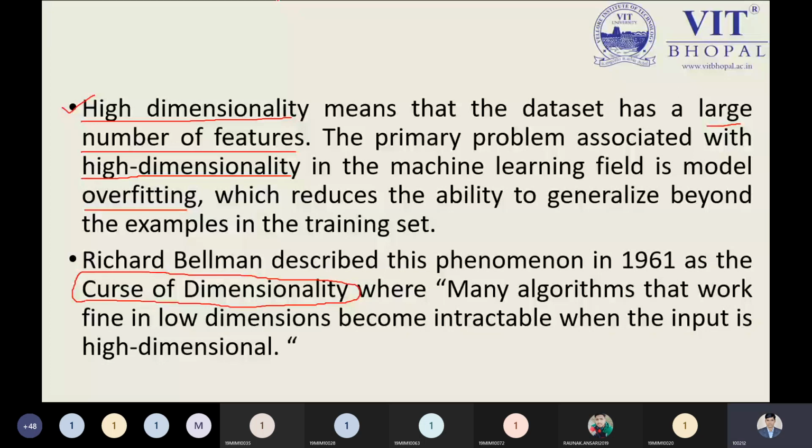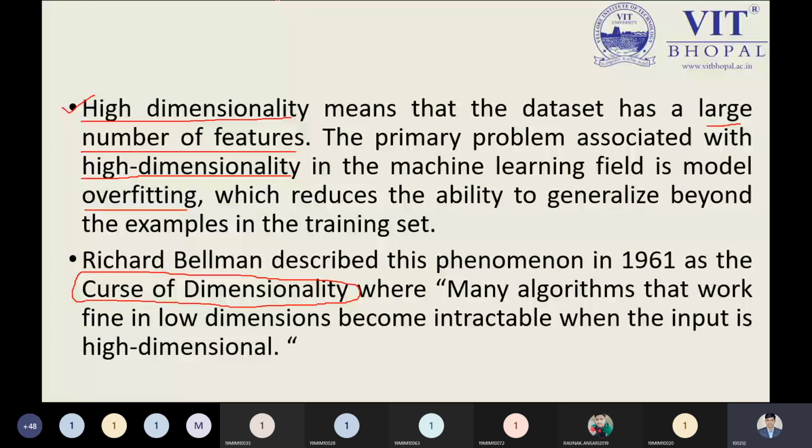So the term proposed by Richard Bellman says many algorithms that work fine in low dimension become intractable when the input is high dimension. So if you try to solve a problem with a large number of features, the idea is you can solve your problem with a minimum number of features. Your model will fit in a better way, and you will get high accuracy, and that is a good point. So curse of dimensionality means if you are looking for a high number of dimensions, there is no guarantee you will get a better result.